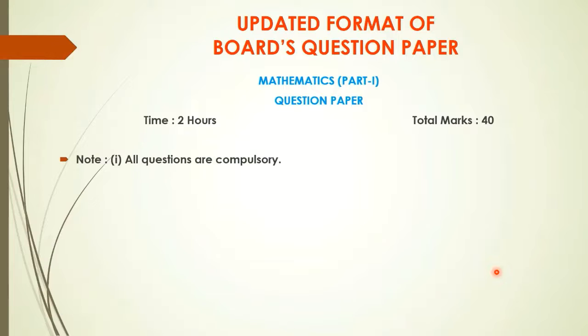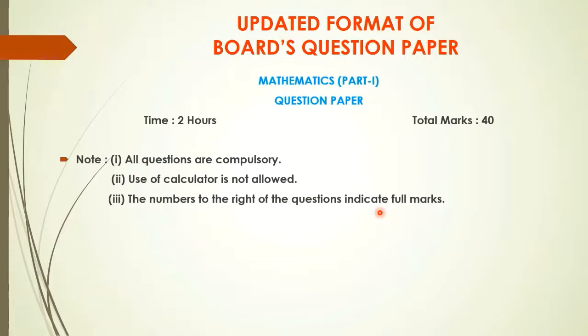So here first of all we will see what are the notes given to you. The very first note is all the questions are compulsory. In mathematics part 1 paper there will be 5 questions and you have to attempt all 5 questions. Then you cannot use calculator. All the calculations you have to do by yourself manually. Use of calculator is not allowed.